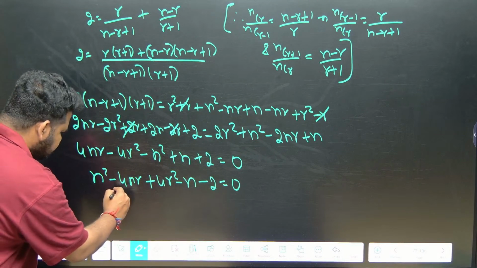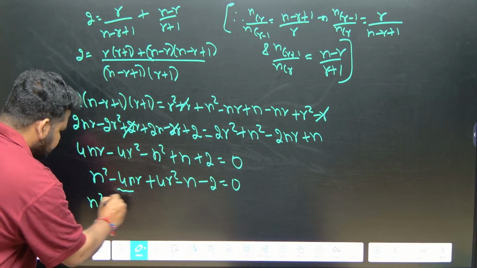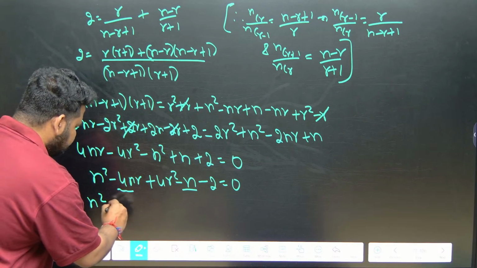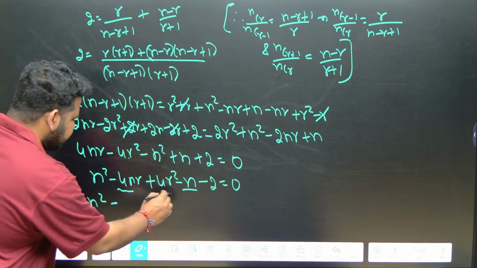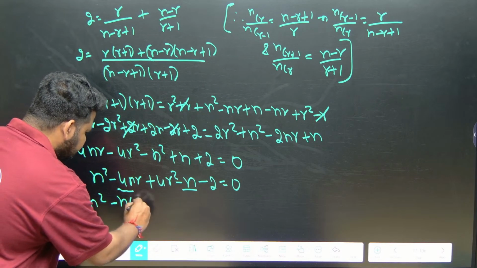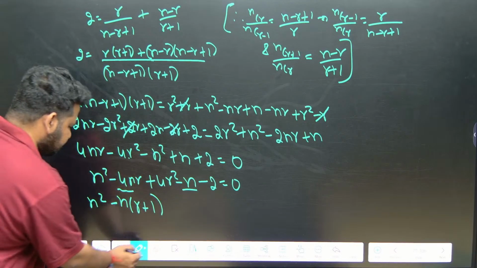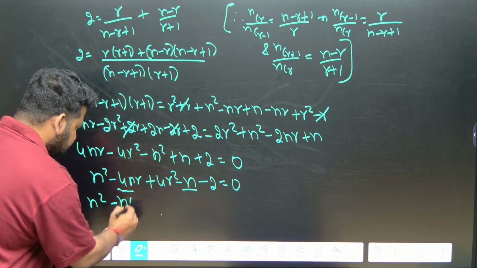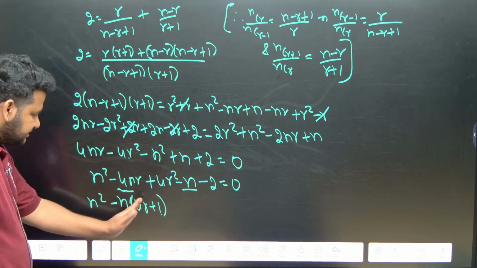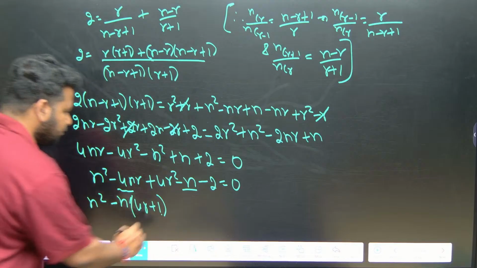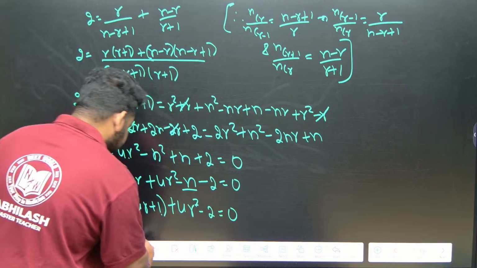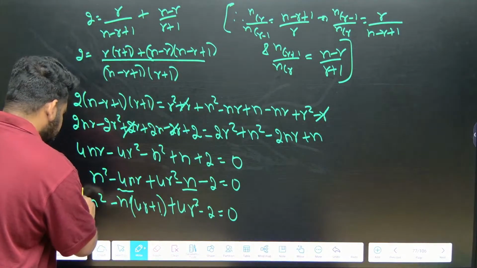Now see here. This one, n square is there, here also n is there. If I take n common, what will happen? If I take minus n common, this will become minus n into r plus 1. This will become 4r plus 1, correct? If I take minus n common, this will become 4r plus 1. Now 4r square minus 2 is equal to 0. That's it. We have proved it.